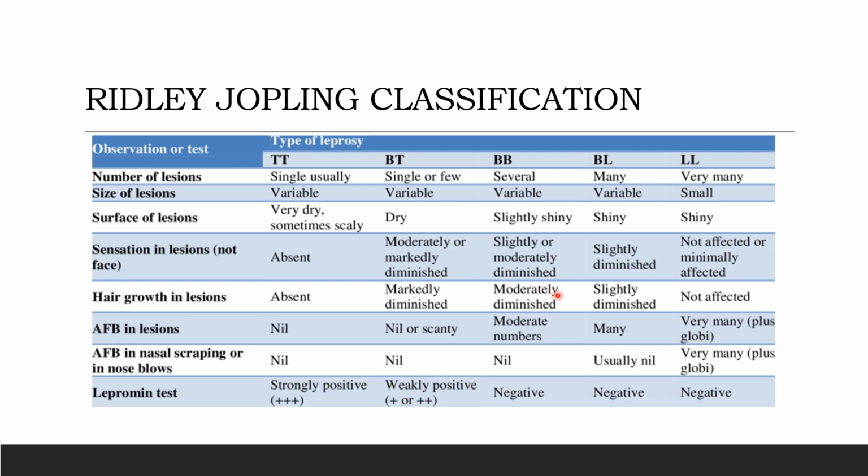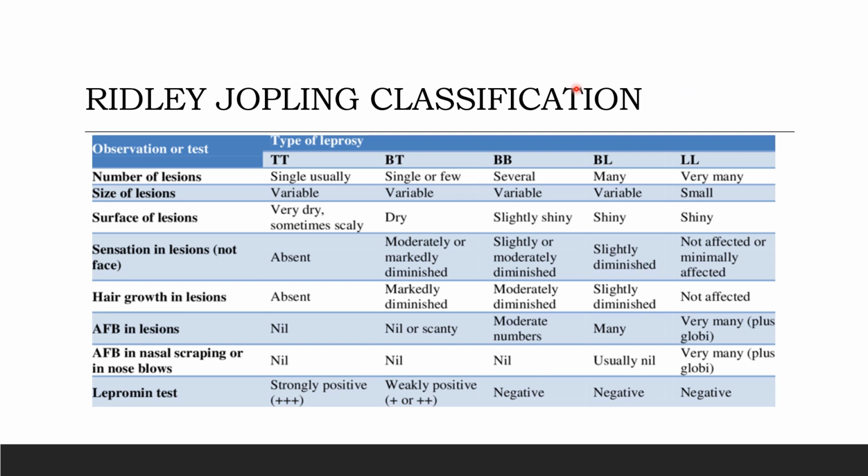And next is the mid borderline leprosy. Here number of lesions would be several, size of lesions would be variable, skin surface of the lesion would be slightly shiny, sensations would be slightly or moderately diminished, and hair growth would be moderately diminished. Acid fast bacilli would be in moderate numbers. In nasal scraping or nasal blow would be nil, and lepromin test would be negative.